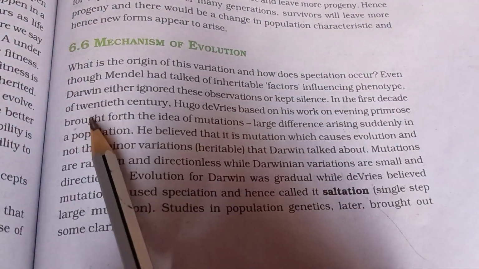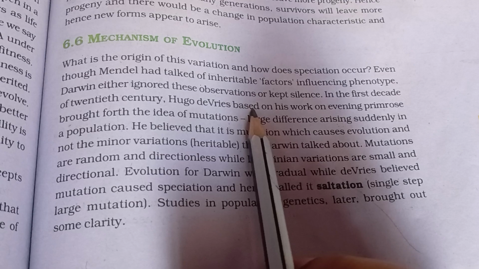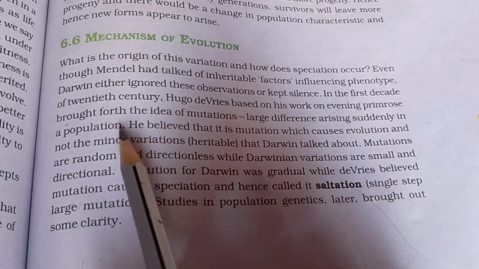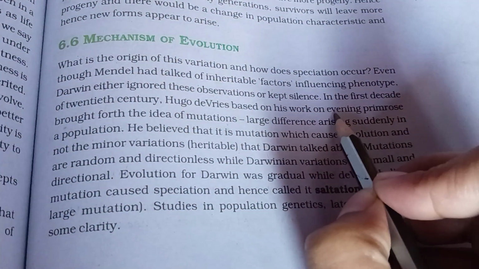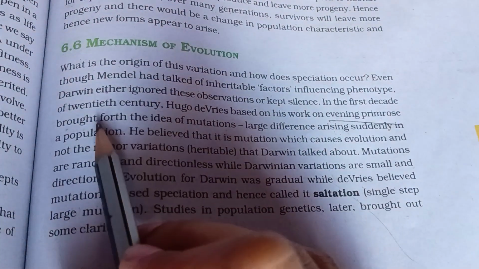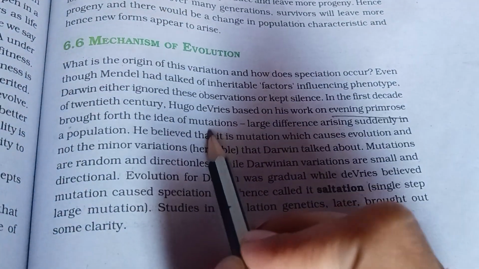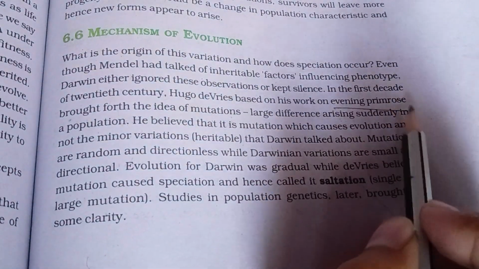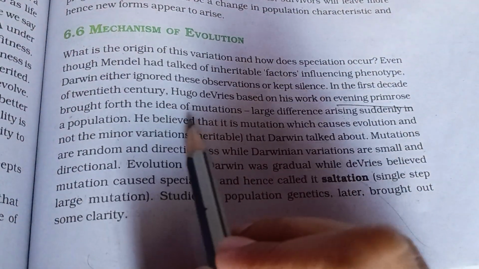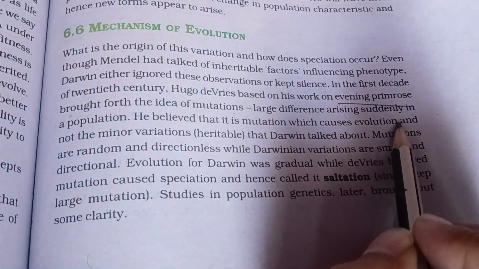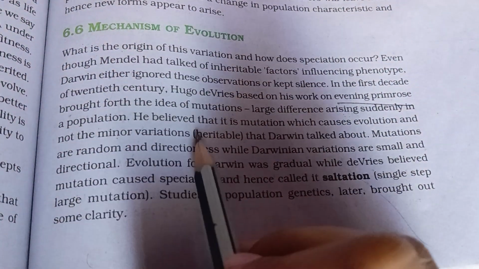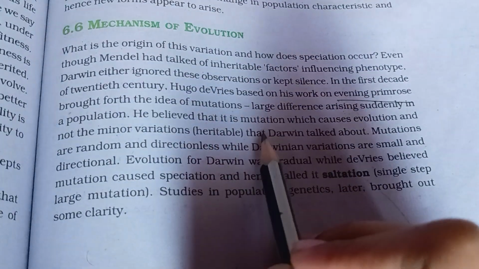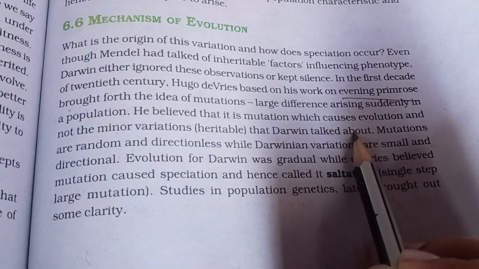In the first decade of the 20th century, Hugo de Vries, based on his work on evening primrose, brought forth the idea of mutations, large differences arising suddenly in a population. He believed that it is mutation which causes evolution and not the minor heritable variations that Darwin talked about.